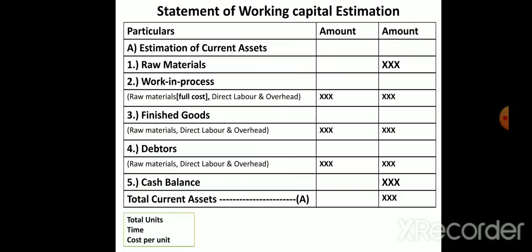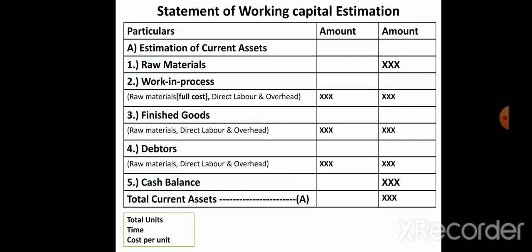While calculating individually, for raw material we have to take the total units we are going to produce, the time in each, how many days, weeks or months it will take, and the cost per unit also. If you multiply these three, you will get the total value of that.